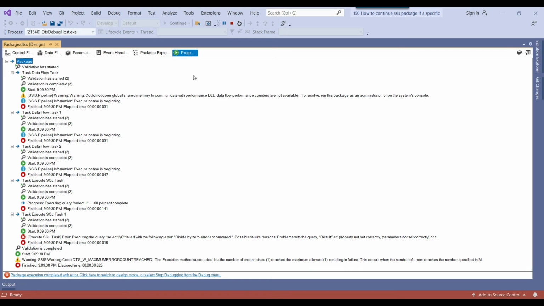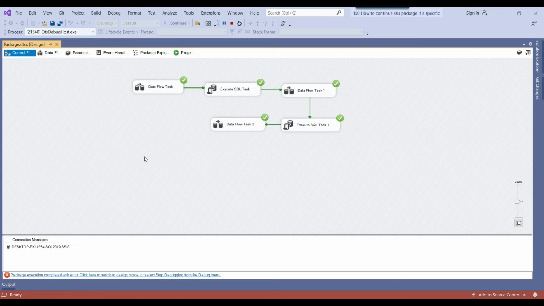Suppose you schedule your SSIS package, then you will see the failure message from the SQL Agent job that it was not run successfully and the outcome of the package was failure. But what we want is that we do not want to display the failure message from here, and we want the final message as success, right? Instead of this red icon here, there should be a green icon of success, and the message should say that the package executed with success.